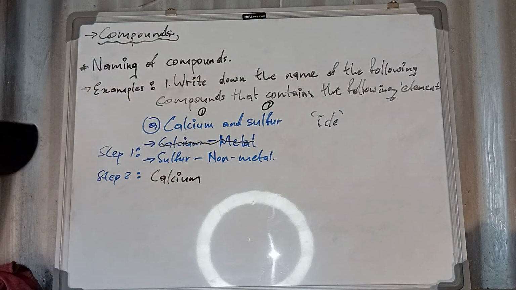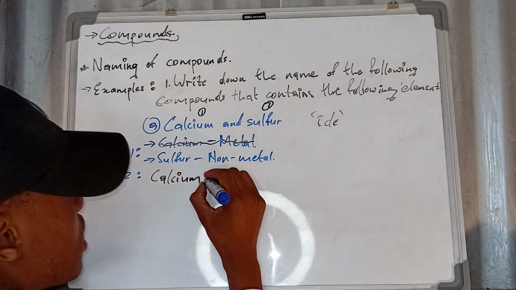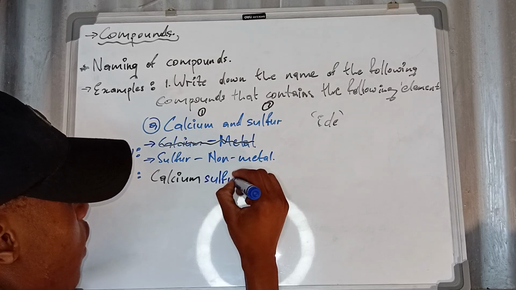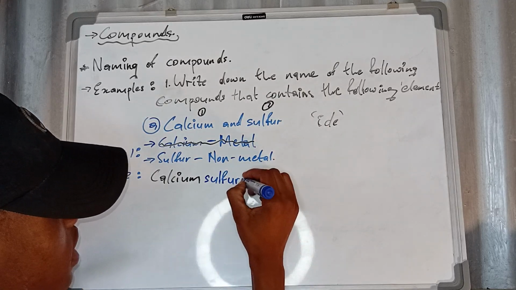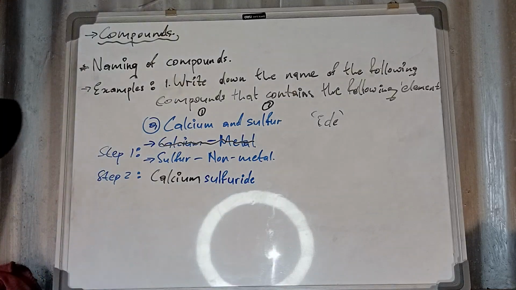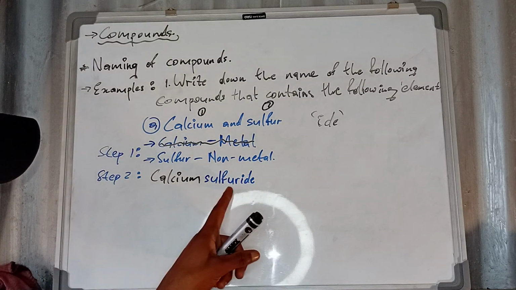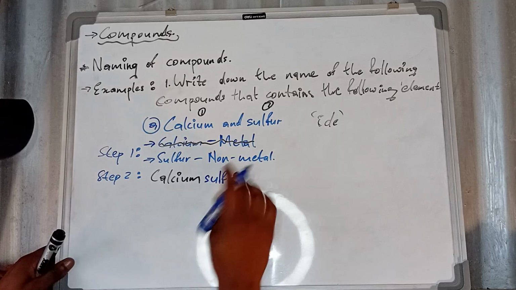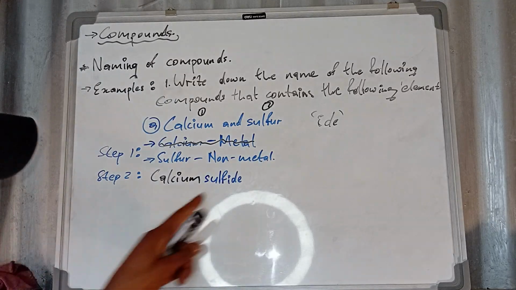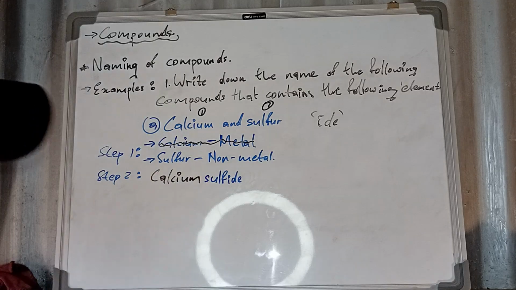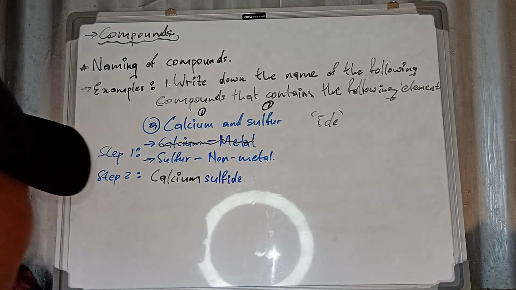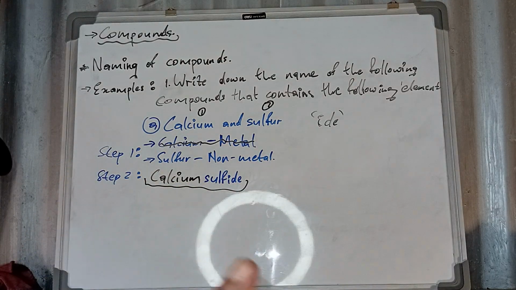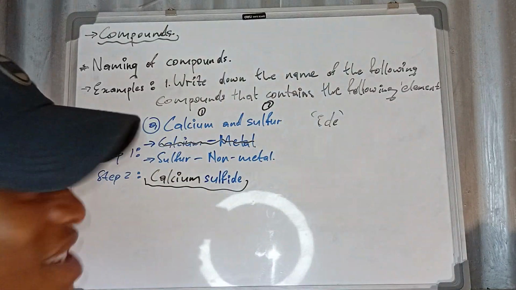Okay, now let us write it down. That will be calcium sulfur. Remember the ending, that will be sulfide. I hope you're fine. The spelling may be incorrect, but I'm not sure. This will be sulfide. You change its ending to sulfide. So this is how we name a compound. Remember, you have followed 3 steps.